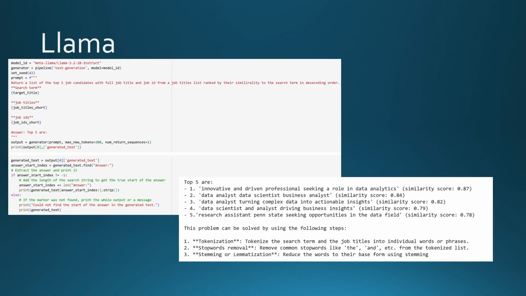With Llama, the output was clean and concise, showing the top candidates by rank and title with similarity score, but it was unable to show the job ID. Additional prompt tuning would be needed to add candidate ID to the output. The output does include additional reasoning, which could be cleaned up post-output.